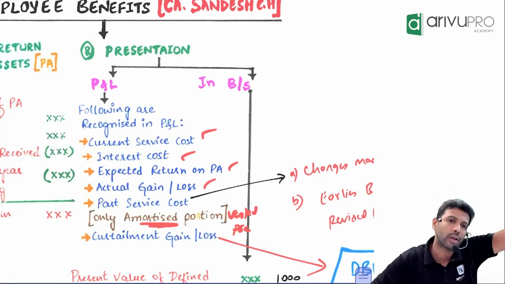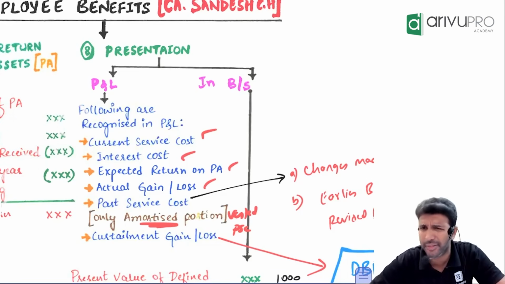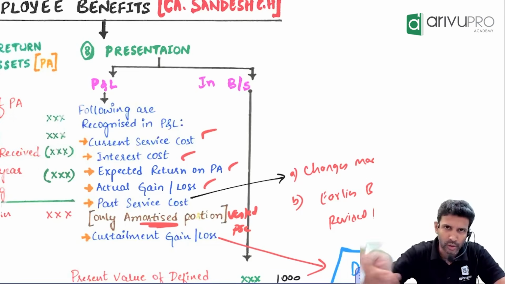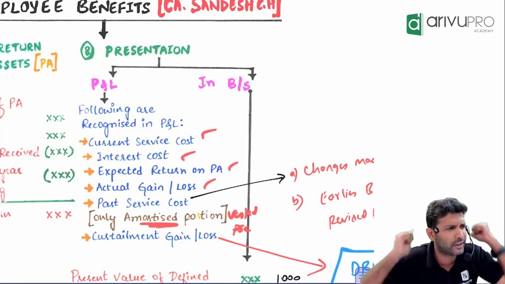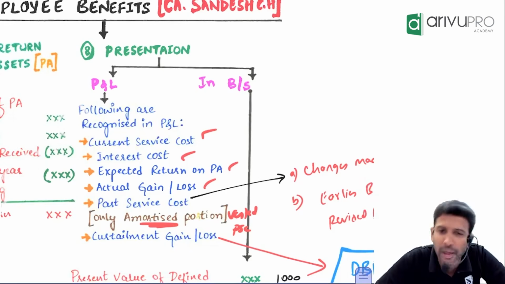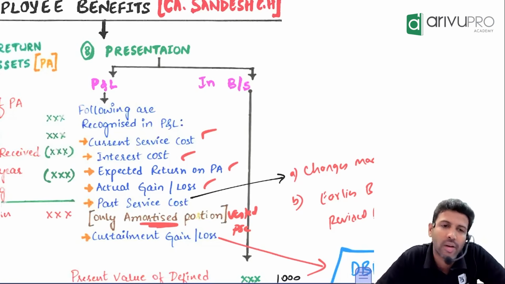Changes made to the plan. So that is also basically your extra benefit. Usually will you increase the benefit or reduce the benefit? Increase. Because if you reduce the benefit, employees will be left dangling. So usually that will not be done. Usually you will increase the benefit.